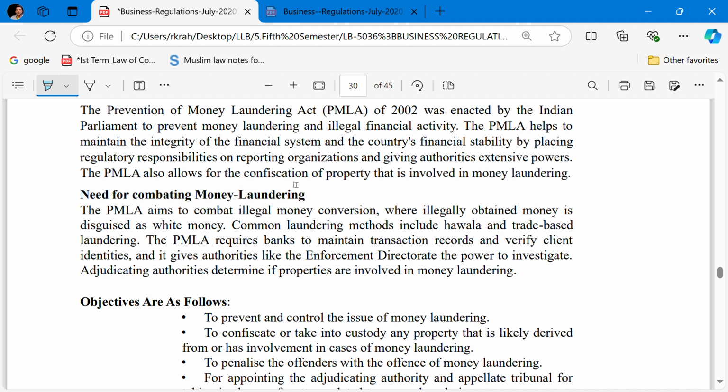The PMLA requires the banks to maintain transaction records and verify client identities, and it gives authorities like the Enforcement Directorate the power to investigate, and adjudicating authorities determine if properties are involved in money laundering.